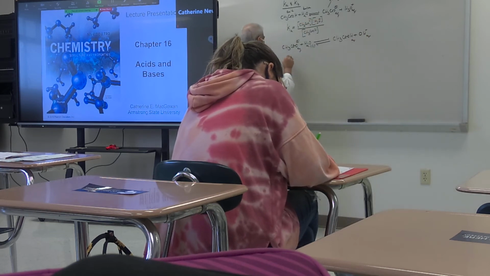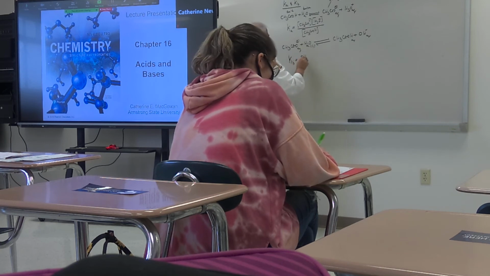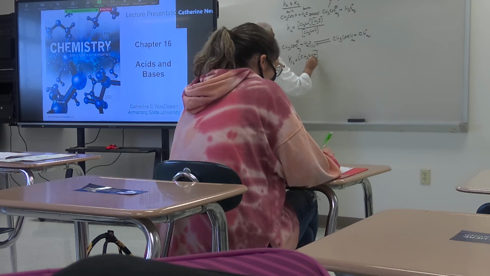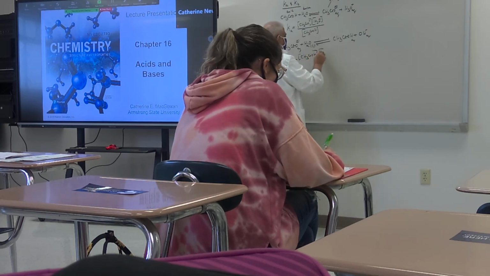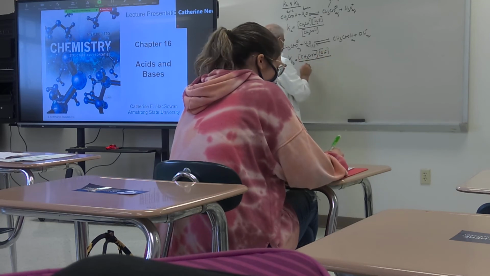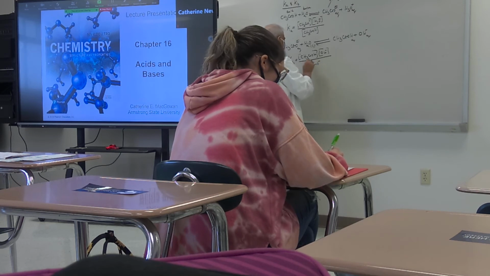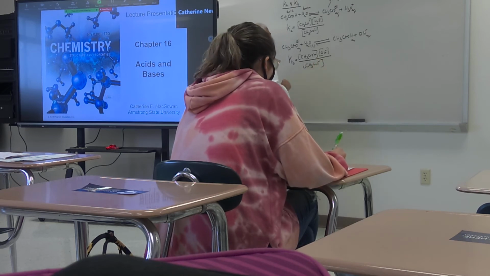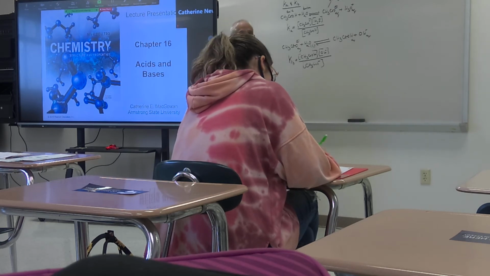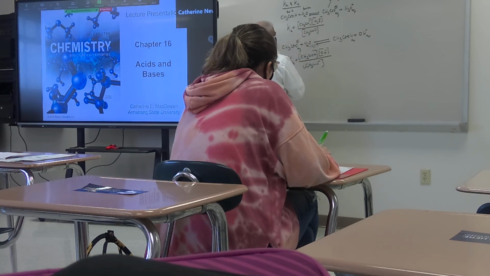Now apply the law of mass action. Kb equals the CH3COOH concentration times the hydroxide ion concentration over the CH3COO minus conjugate base concentration, because water does not appear here. So now you have Ka and Kb, correct?